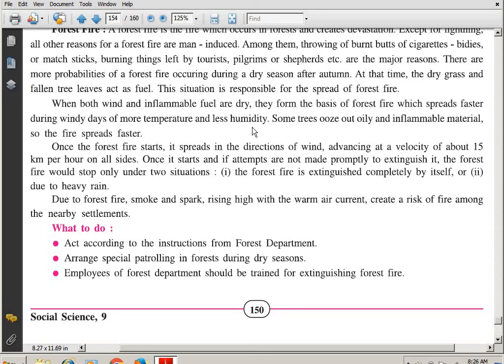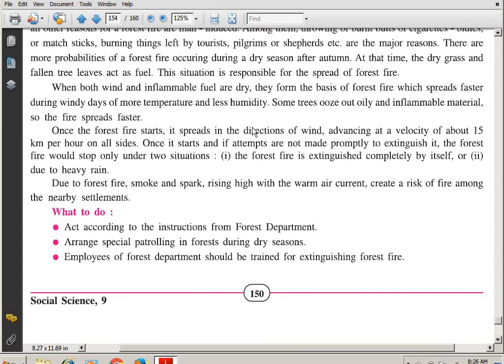Some trees ooze out oily and inflammable material, so the fire spreads faster. Because of that oily substance, they get burnt very fast and the fire spreads out faster.